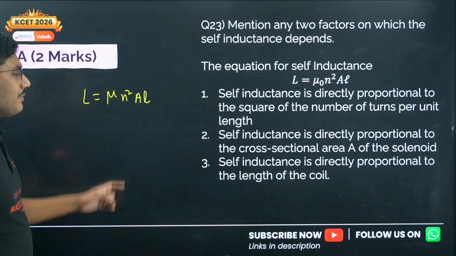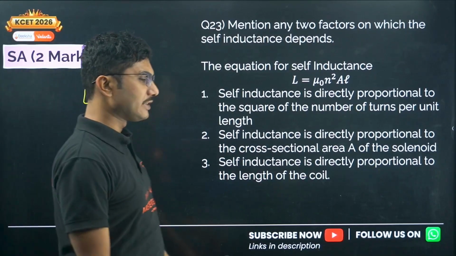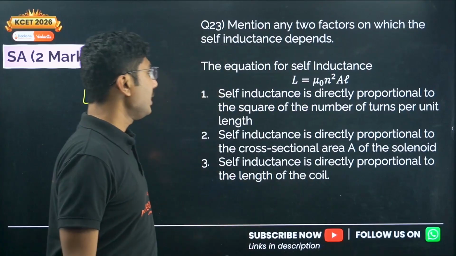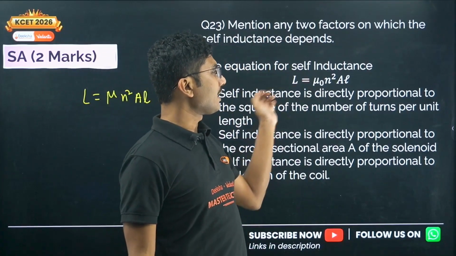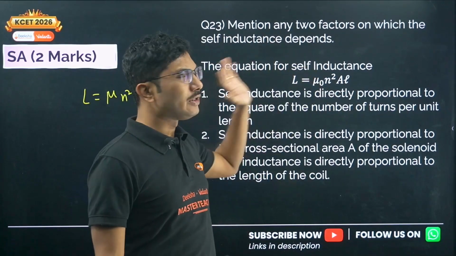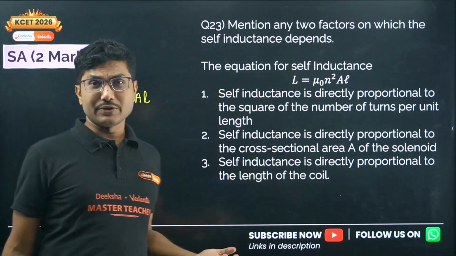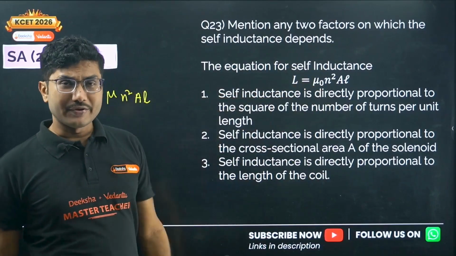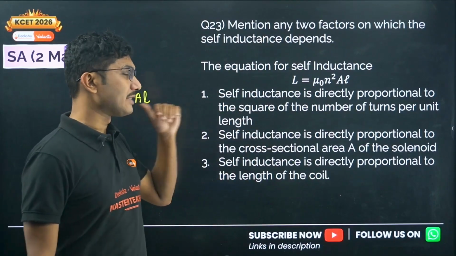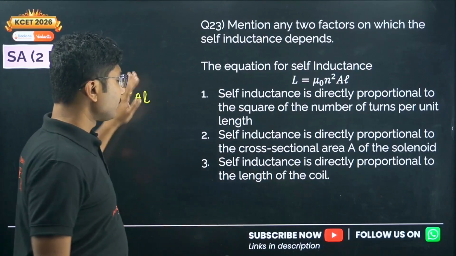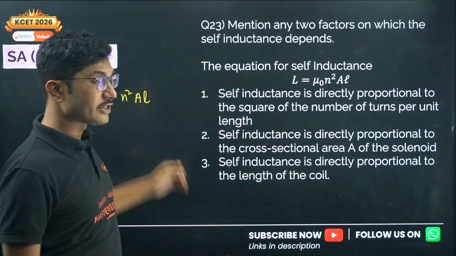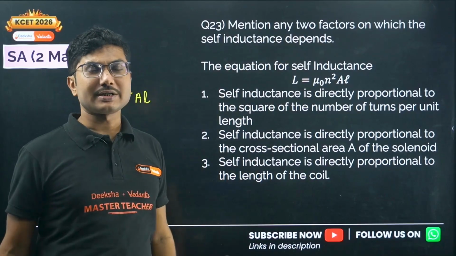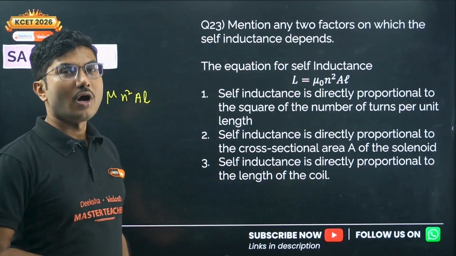So in that case, you can even mention that self-inductance is directly proportional to the permeability of the medium. That is also true. Here we have only taken n square, A and L. Now 2 factors means any 2 will be fine. If they ask you 3 factors, that's why you have to remember all the factors, and if you remember the formula, that will be very, very helpful to answer this question. So that's why I have given 3 options, even though it's mentioned as a 2 marker and 2 options are given in this question. But if the same question is asked as a 3 marker, then also you should know how to write it.